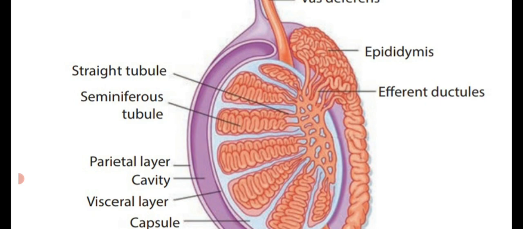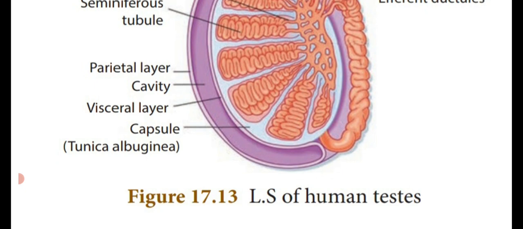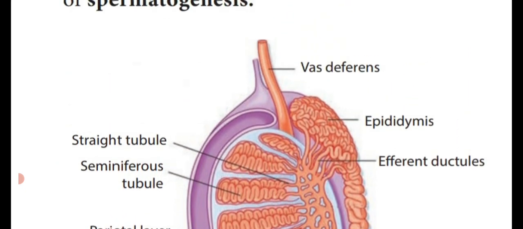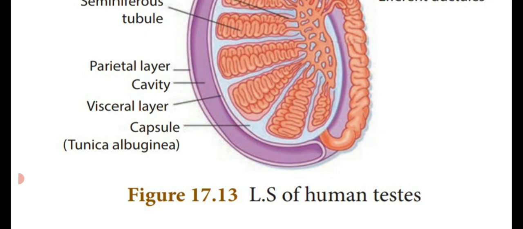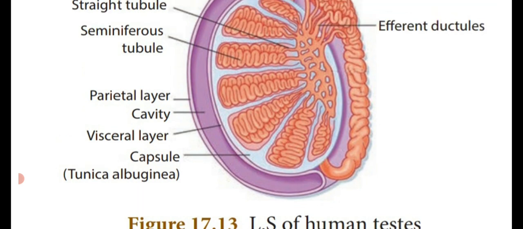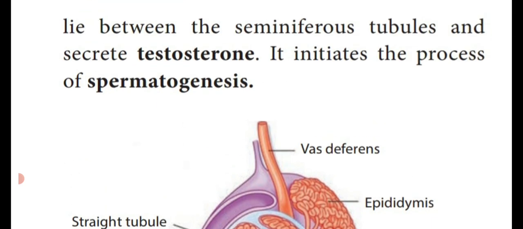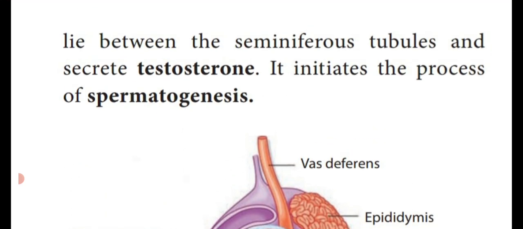Between the seminiferous tubules are the Leydig cells, which are responsible for the production of the hormone known as testosterone, which initiates the process of spermatogenesis. So this is said to be the LS of human testis. I hope you all have understood the structure and the LS of human testis.